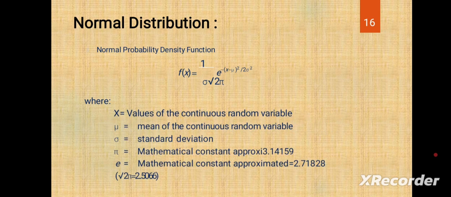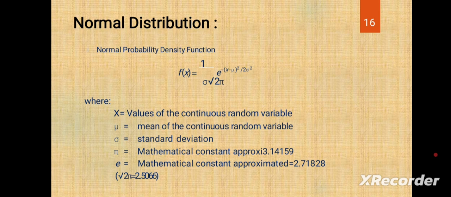The normal probability density function is f of x equal to 1 by sigma root 2 pi, times e to the power of minus (x minus mu) whole square by 2 sigma square. Here x is the value of the continuous random variable, mu is the mean of the continuous random variable, sigma is the standard deviation, and pi is the mathematical constant, approximately 3.14159.